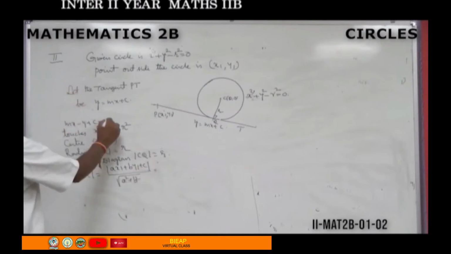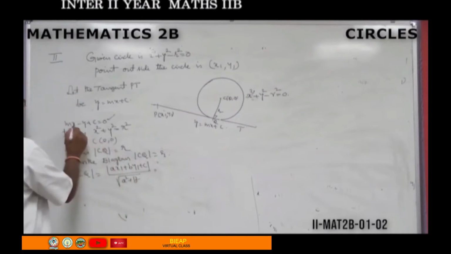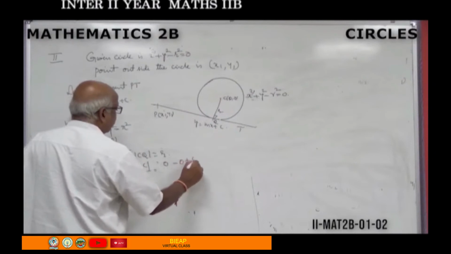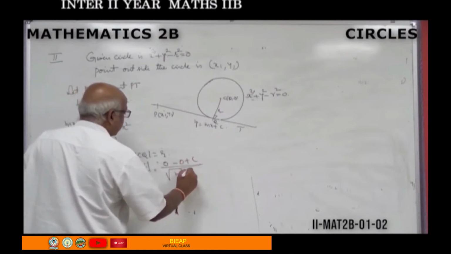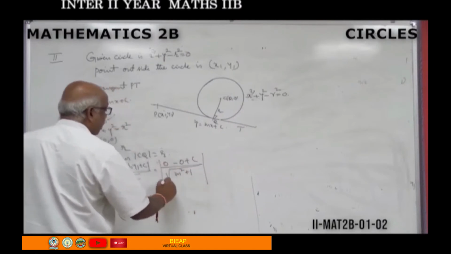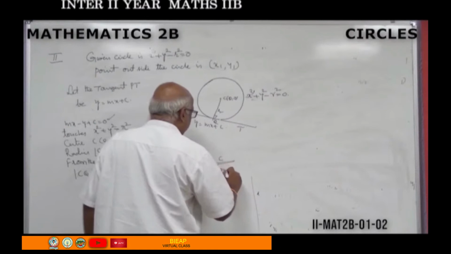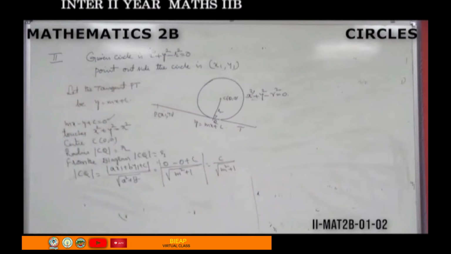What is the line equation? This one: modulus of Ax1, substitute, in the place of x you put 0, 0 minus 0 plus c by root of m square plus 1. So, c by root m square plus 1.